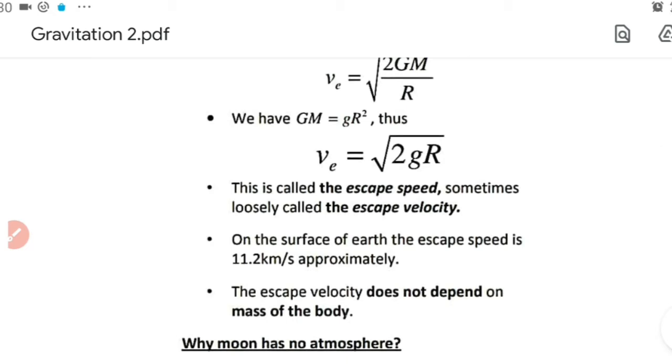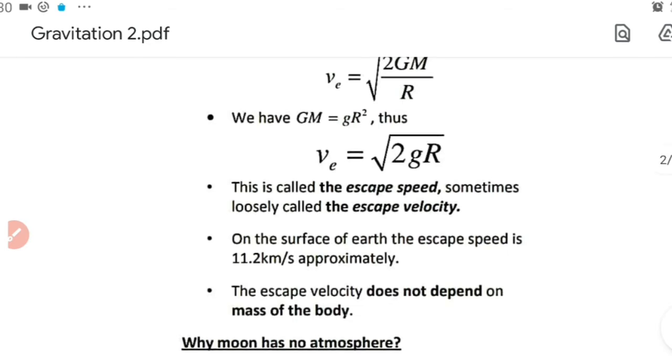We have to note a point: escape velocity does not depend on the mass of the body. Whatever be the mass of the object, whether it is a 100-gram object or a 100-kilogram object, escape velocity is the same, that is 11.2 kilometer per second.